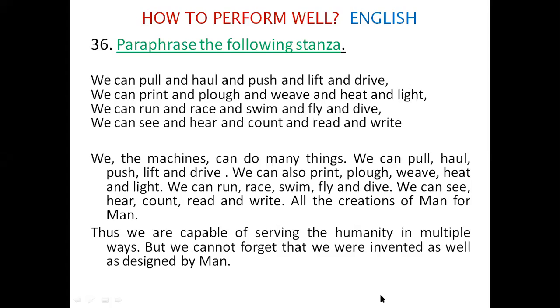Here, the stanza given for paraphrase is not very difficult. You can understand it very easily. Sometimes some poems will be very difficult to understand. So there you have to think and then write. And as far as possible, without disturbing the printed lines, you try to write the paraphrase. Okay, fine.